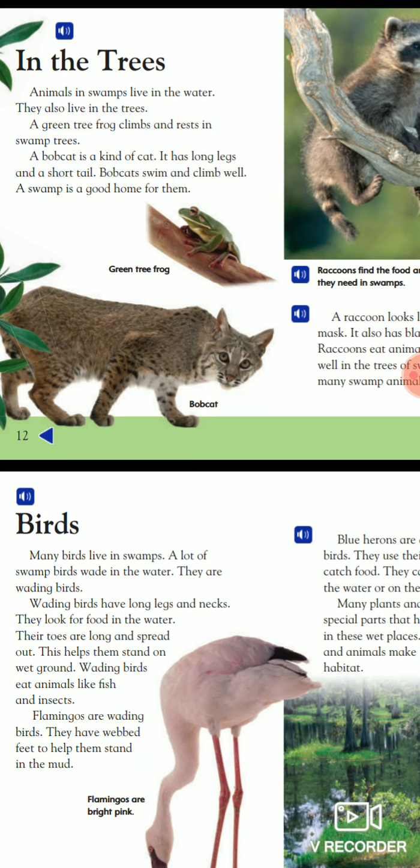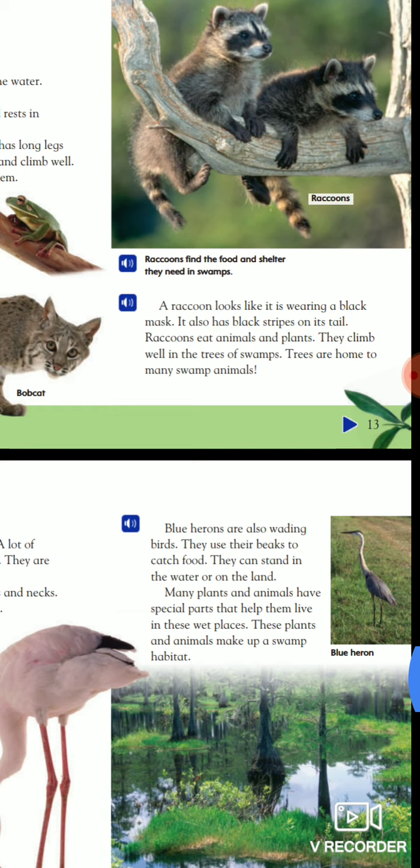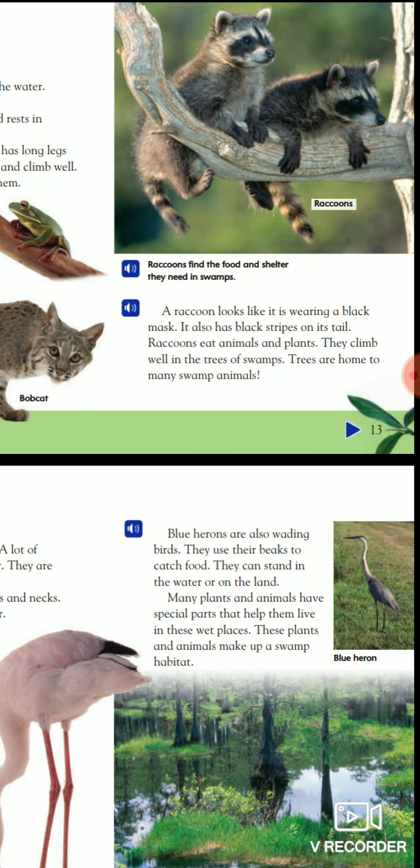A green tree frog climbs and rests in swamp trees. A bobcat is a wild cat. It has long legs and a short tail. Bobcats swim and climb well. A swamp is a good home for them. Green tree frog, bobcat. Raccoons find the food and shelter they need in the swamp.